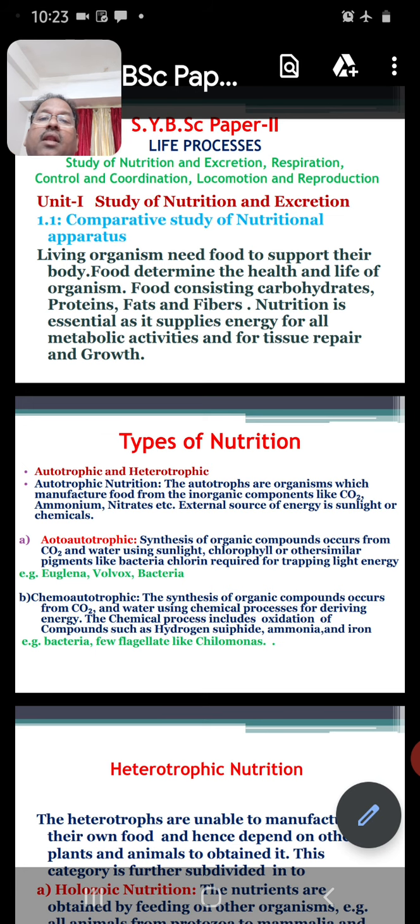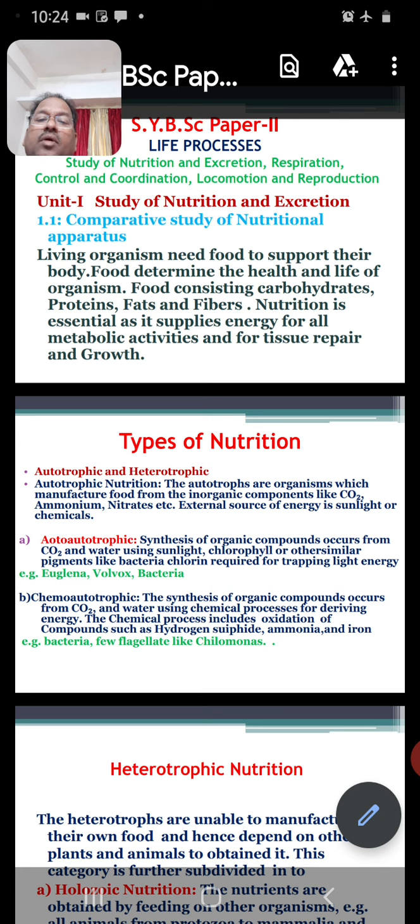An example of these autotrophic animals is Euglena. Euglena is a protozoan animal. In the body of the Euglena, there is a chloroplast. With the help of this chloroplast, the Euglena produces its own food inside the body. Volvox is another example, and certain types of bacteria also carry out autotrophic nutrition.